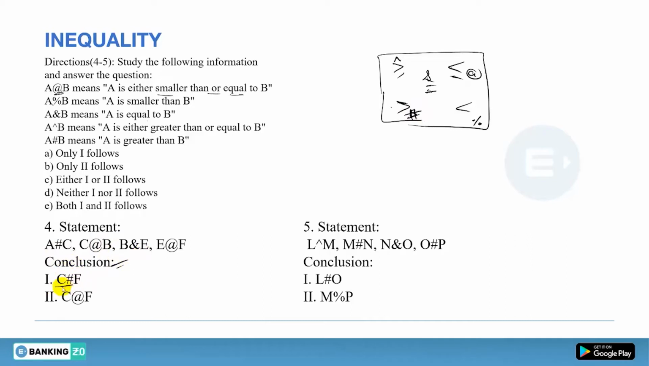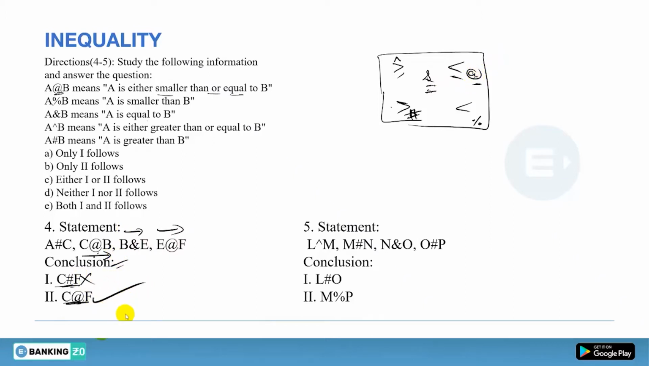Now let's see the statement and let's see the conclusion first of all. So conclusion is C to F. So let's see how you can go from C to F. So first of all, you can go C to B, B to E, and then E to F. So you have symbols that are all in forward: at the rate and at the rate, at the rate and at the rate. So final will have at the rate.